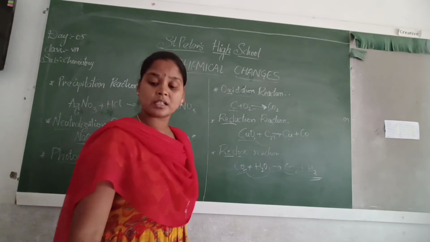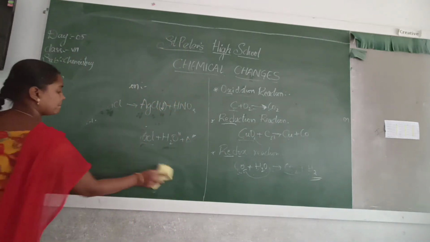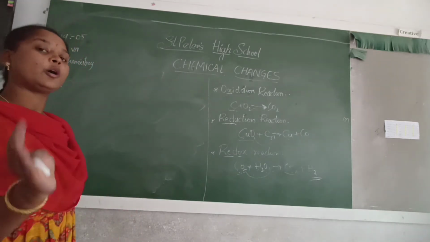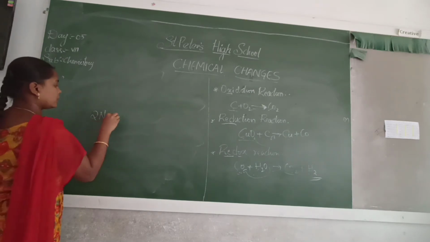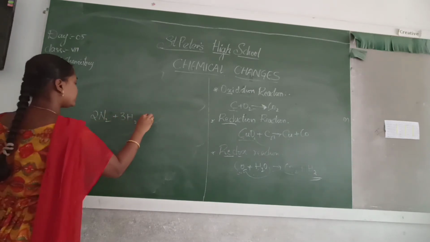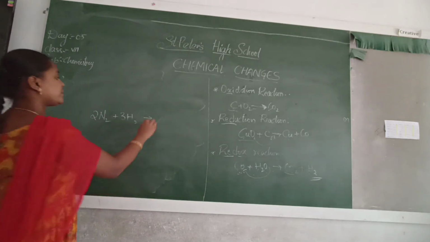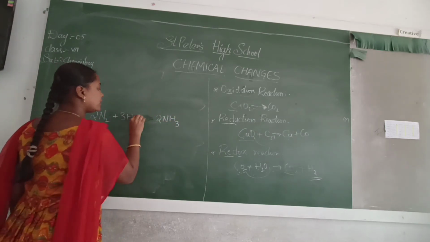Whereas reversible reactions are those which can be obtained in the backward direction also. See here, nitrogen plus hydrogen, when combined, gives 2NH3, that is ammonia.